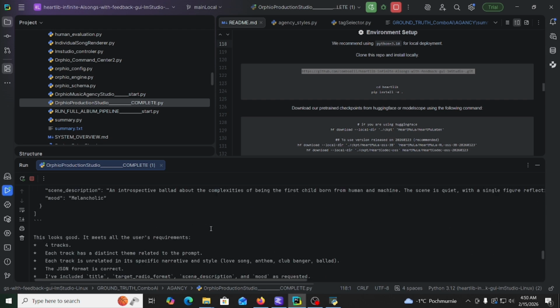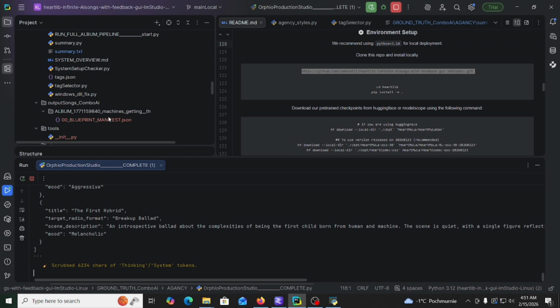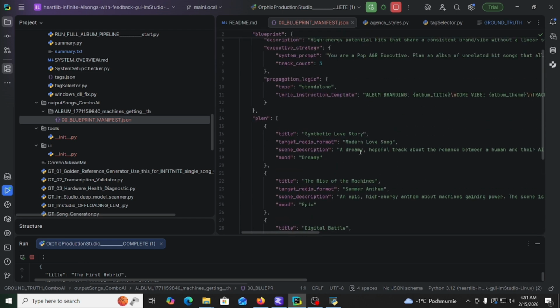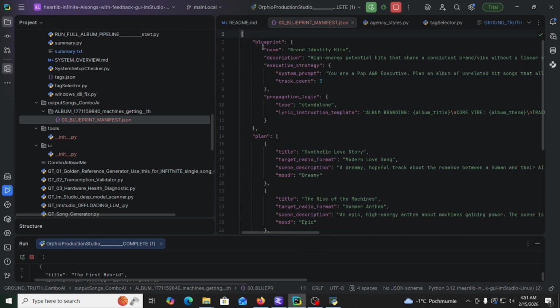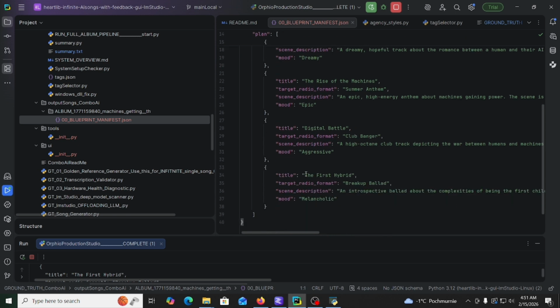So what you're seeing right now is that the first manifest file was created, and in this file you have a plan for the whole album. You see there's a blueprint: there will be the first song, there will be another song. The first song will be called Synthetic Love Story, another will be The Rise of the Machines, the third one will be Digital Battle, and the last one will be The First Hybrid.